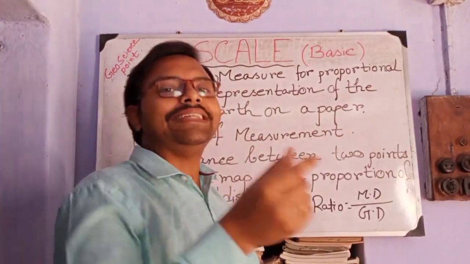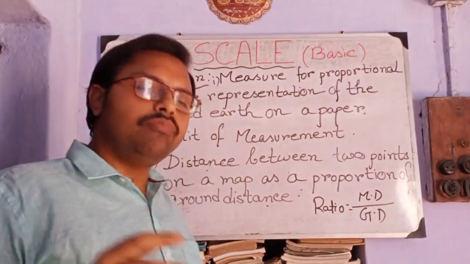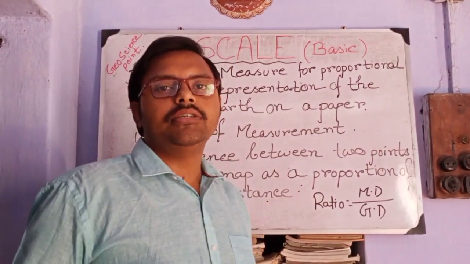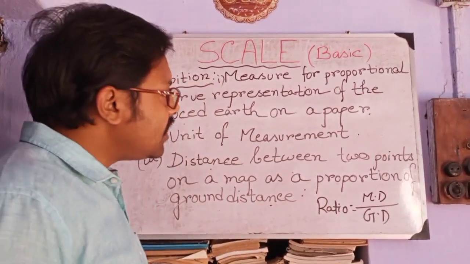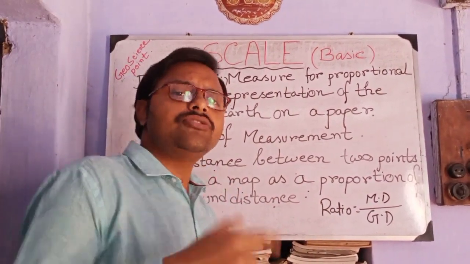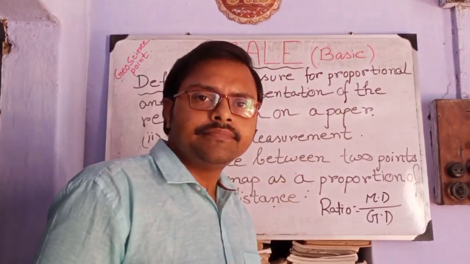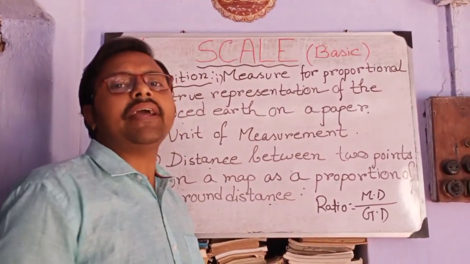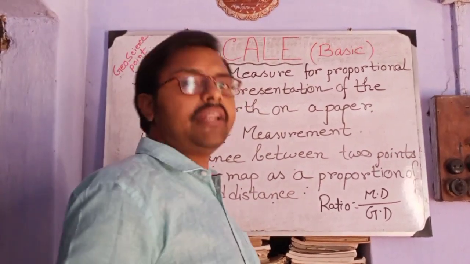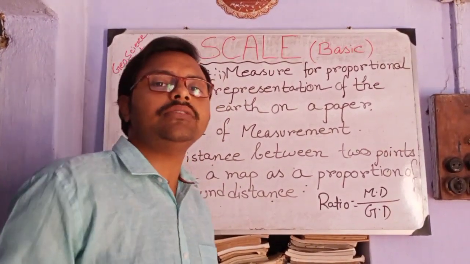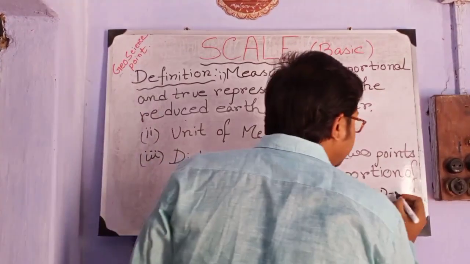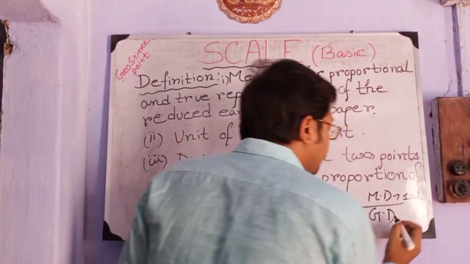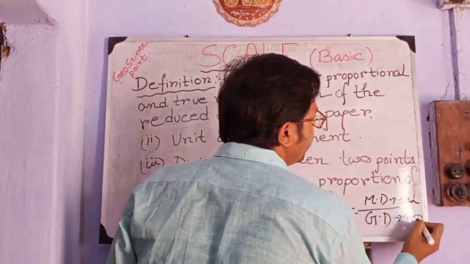But when you draw the map of your locality, you will see that that particular distance is drawn on a 2D paper, and that distance has become 1 or 2 centimeter maximum in map, but the actual ground distance is 4 km. So map distance becomes 1 cm and actual ground distance is 4 km.